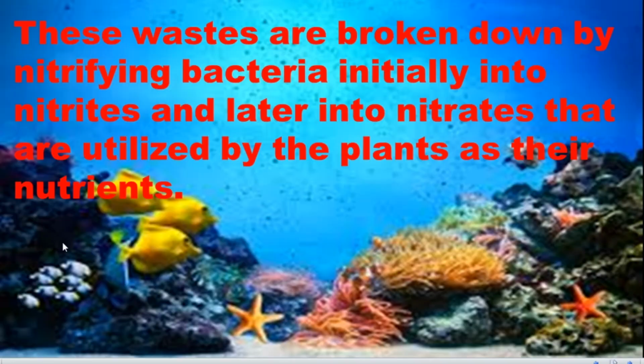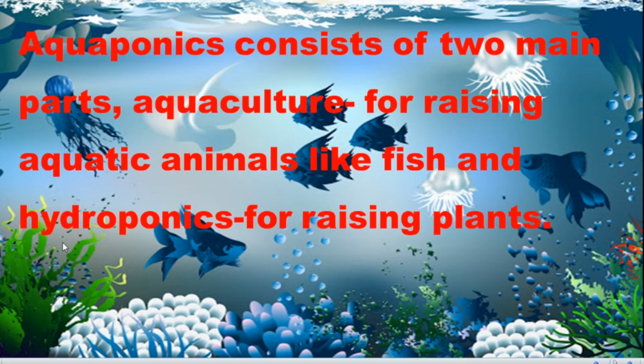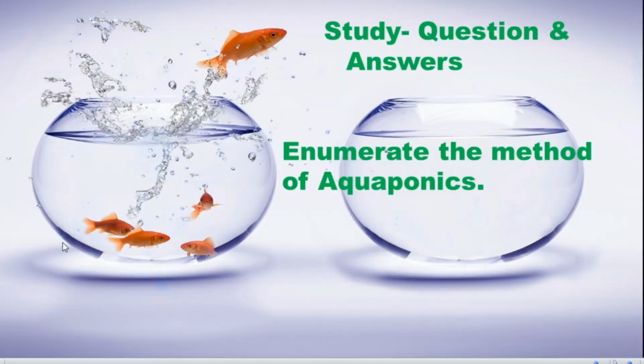Except this, there is one more question. Enumerate the method of aquaponic. If they ask, you can write all the things. First you have to explain what aquaponic is, then how the aquaponic methods are used.